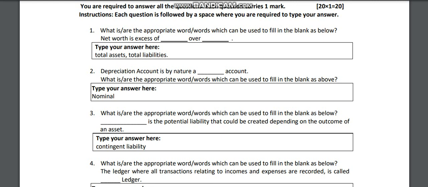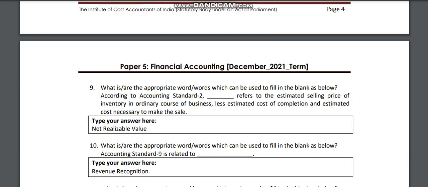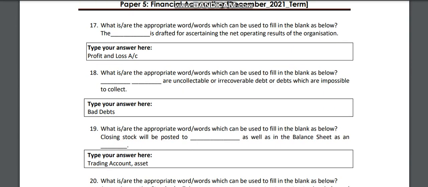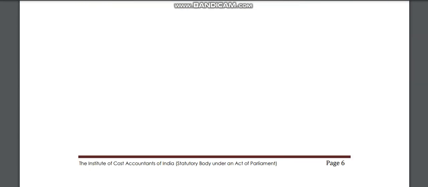These are very easy. For example, question 20 is "net worth is the excess of dash and dash." You know very well how to answer it. You have to type your answer here. Here they have given it, but in the examination they won't, so you have to answer here. Like that they have given 20 questions. Section B also carries 20 marks, so 40 marks are in your pocket.